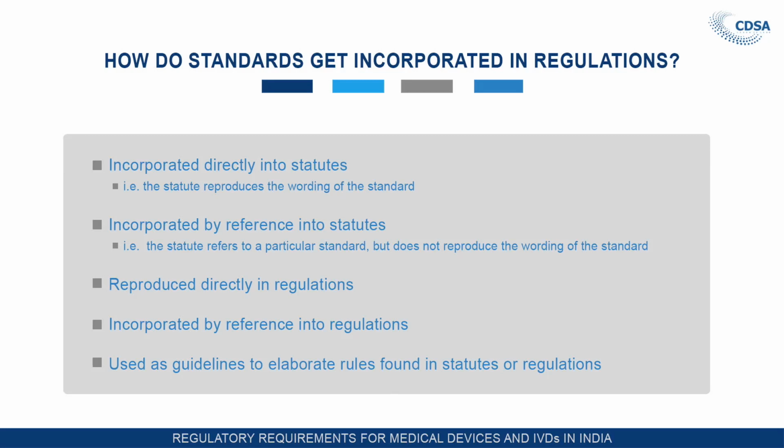It is either directly taken into the statutes, that is, the statute reproduces the wording of the standard straight away, or it is referred to in the statutes. For instance, Schedule R refers to the ISO standards for syringes. It is reproduced directly in the regulations, incorporated by reference into regulations, or used as guidance to elaborate the rules found in statute or regulations. These are the 5 different ways in which international standards can find their way into rules.